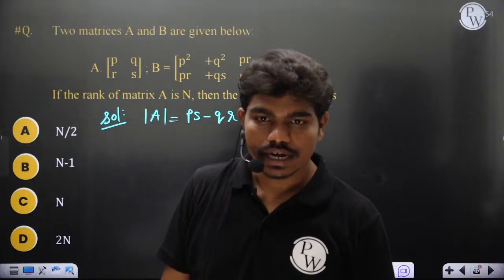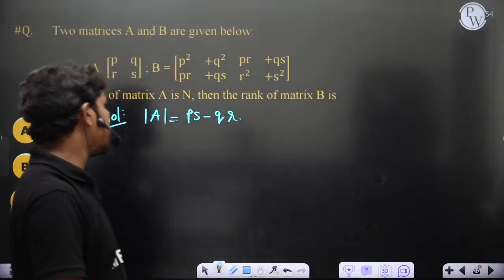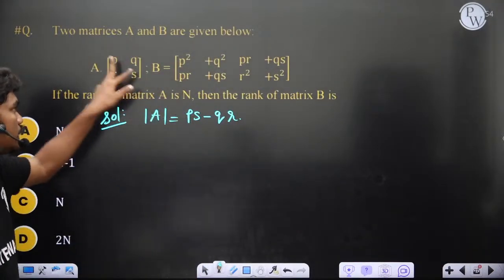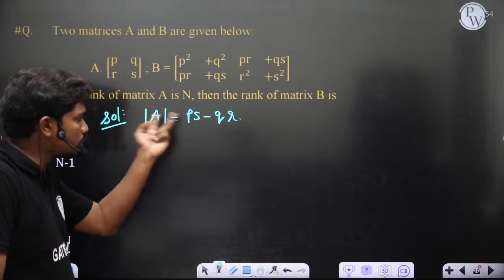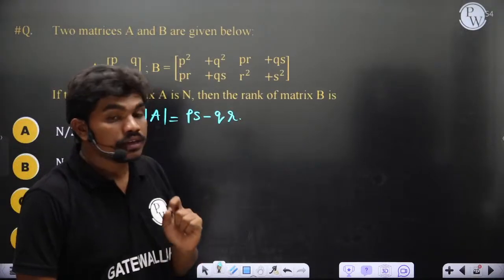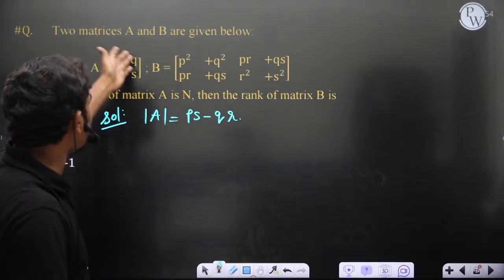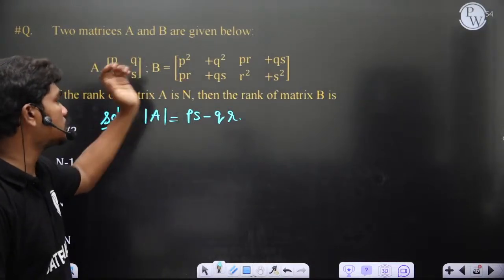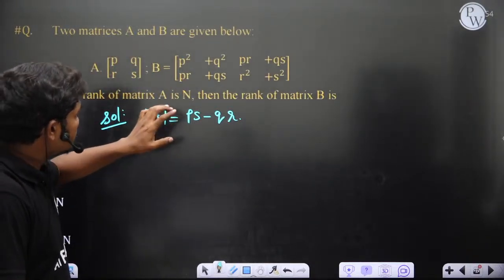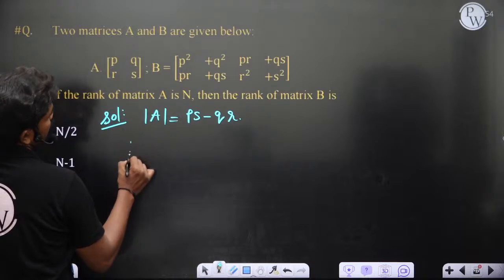Okay, let's see. Det A is equal to PS minus QR. Since it's a 2 by 2, you can simply calculate that directly. Now, the rank of A can be 2 or 1. Normally if all these elements are not zeros, then the determinant is not 0, of course. Let's see what happens if you calculate det B.